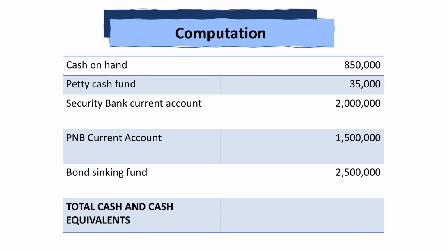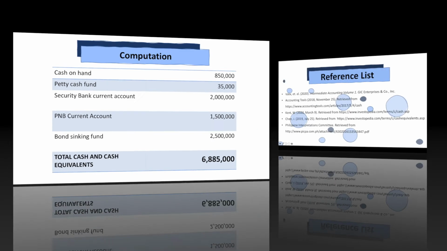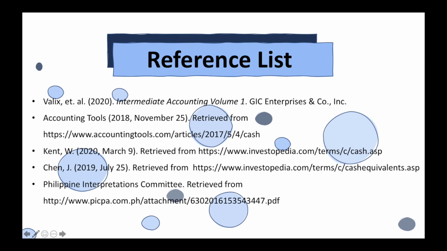For the last stage, which is computation, the following amounts listed are the net amounts determined as cash and cash equivalents. We only have to add all of these, and we arrive at total cash and cash equivalents of 6,885,000. The following are the citations for the references used for this presentation.